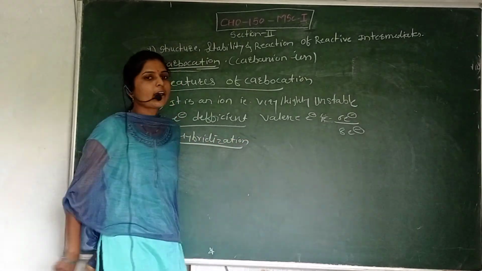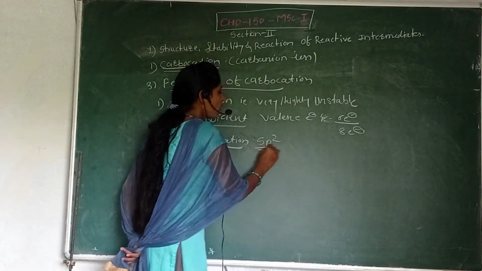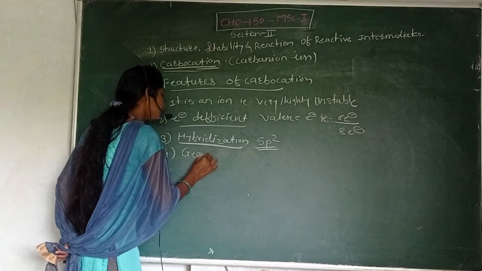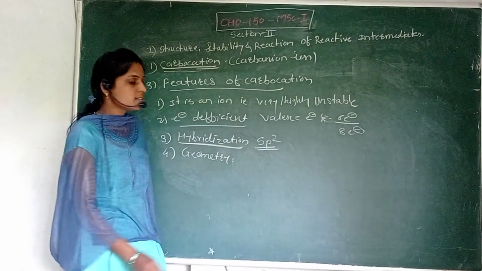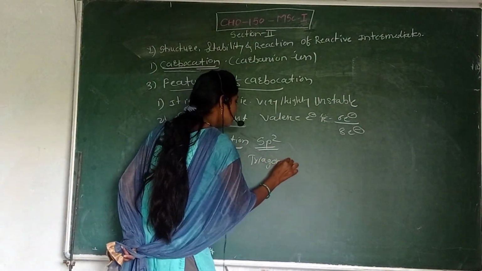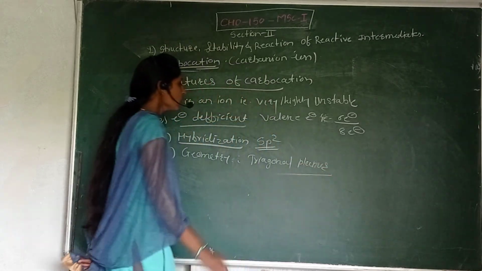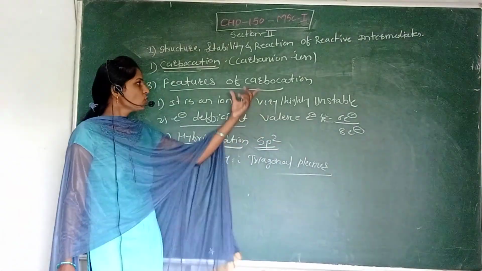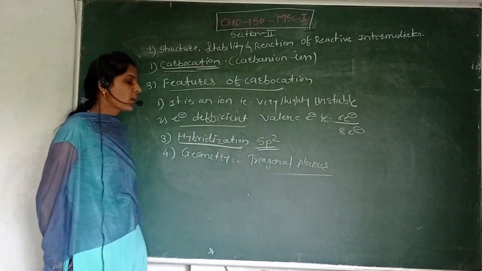So carbocation has sp2 hybridization. And the fourth one is the geometry of carbocation, which is trigonal planar. So the hybridization of the carbocation is sp2. Okay, how is the hybridization of carbocation sp2?